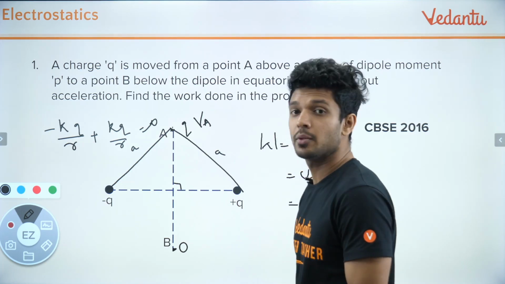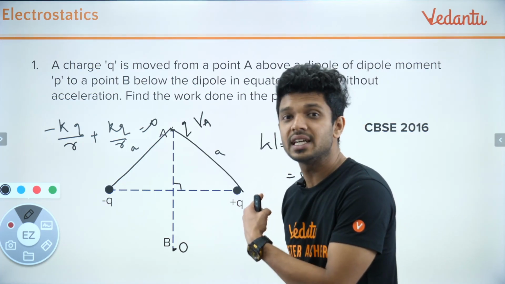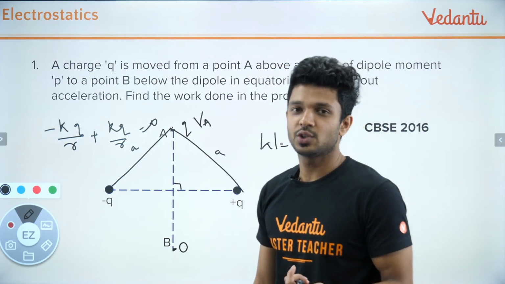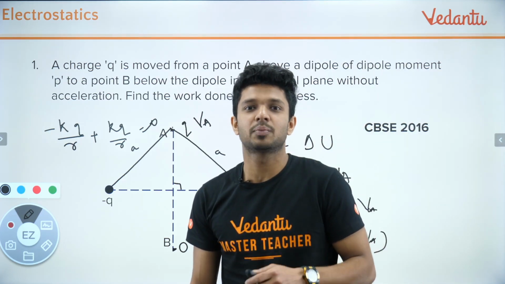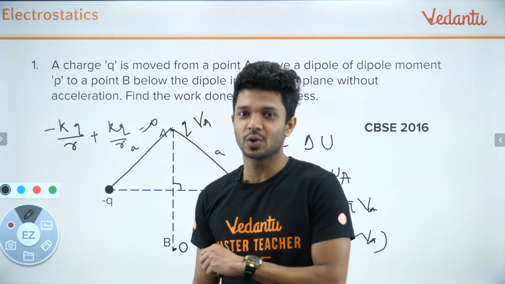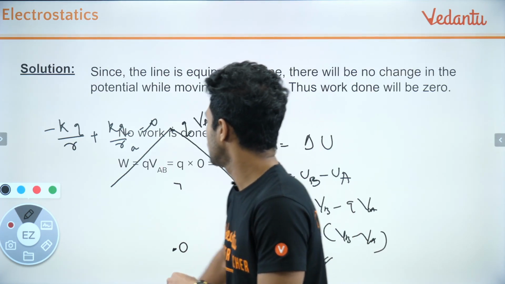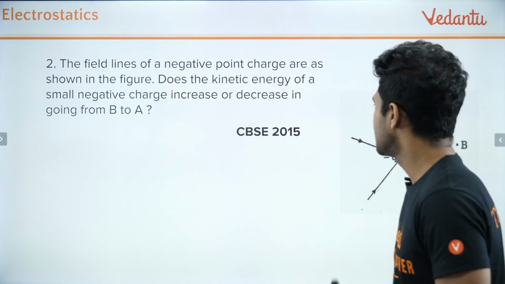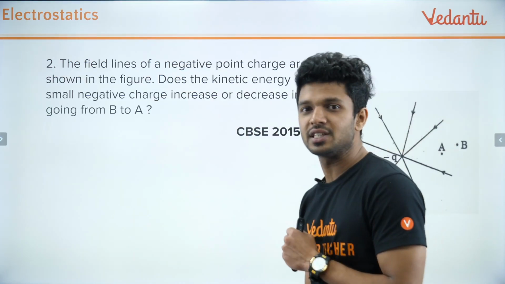So you got 1 mark, and this came for which year? This came for CBSE 2016. So understood? Everyone can crack this board exam so easily, so you don't have to worry about it. So let's go for the next question. What is the next question? Read it. Again, it came for CBSE 2015.